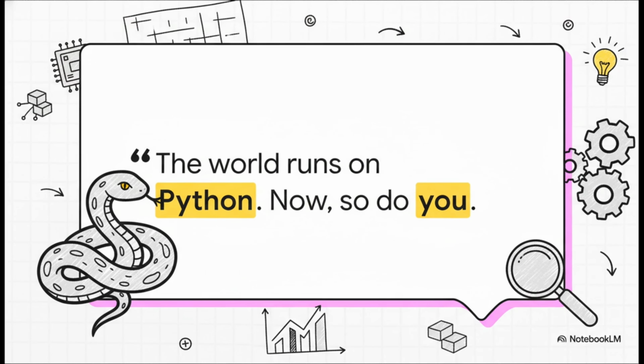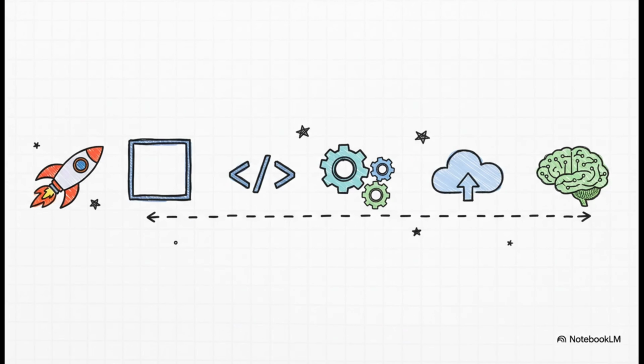Think about this. The world runs on Python. After finishing this book, so do you. You won't just be someone who can write code. You'll be a creator, an analyst, an architect. You've just seen the entire path from a completely blank screen to a fully deployed AI-powered system. You've seen the 5-project portfolio that could absolutely change your career. The only thing left to do is to start. Your journey starts right now.